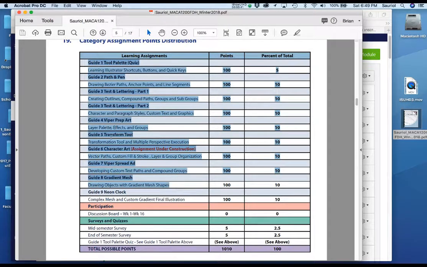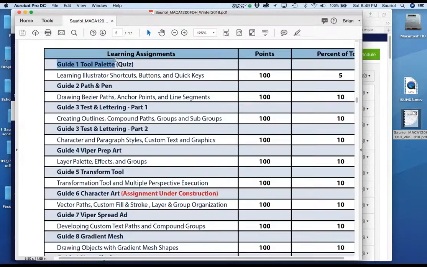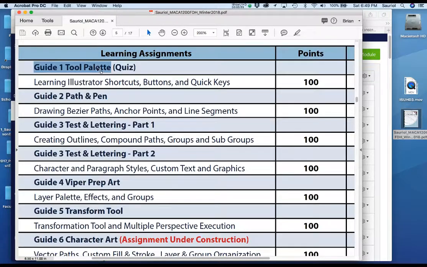Okay, including the one that is Guide 6, the character art, which I don't have ready yet. I will by like week 2 or 3. This isn't till week 7 anyway. But I want you to do the guide. Let me zoom in. I want you to do the Guide 1 tool palette quiz.